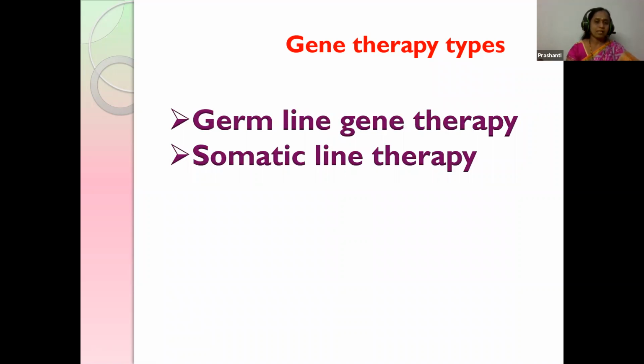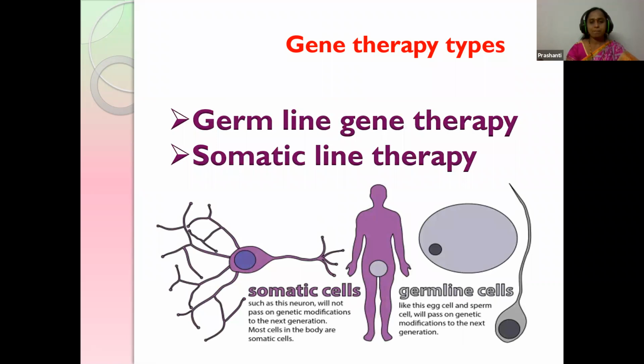So germline means it comprises of the germ cells, and somatic line means it comprises of the somatic cells. Just see the picture, students. Germline cells. Have you ever listened to this germ cell, students? Yes, in our reproductive system chapter, we learned about the germ cells. What are the germ cells, students? These are the egg cells and the sperm cells. And the other cells are the somatic cells.